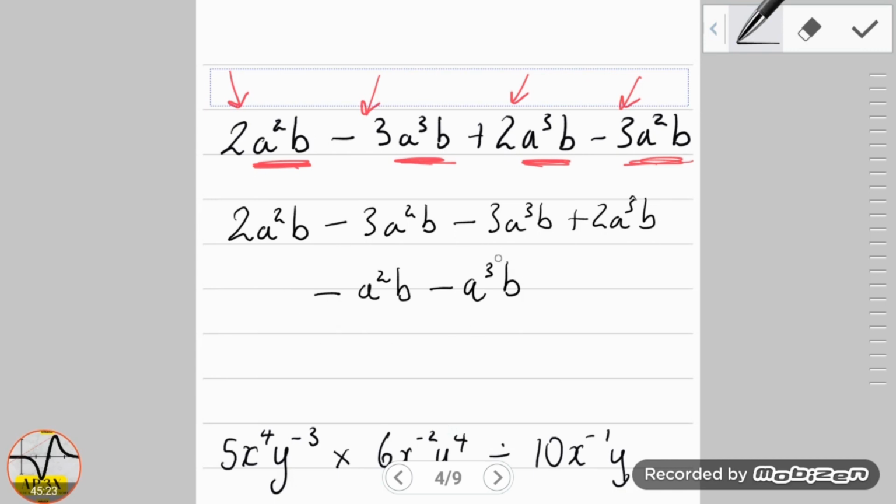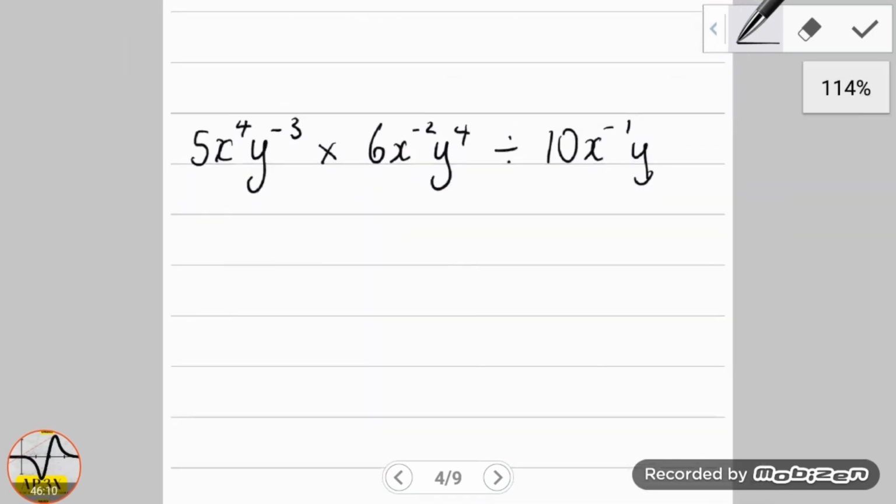Alright, now if you got this question incorrect, most likely you're still struggling with adding integers. So I'll leave a link in the description box below where you can take the time out to finally master the ability of adding integers mentally. We have to stop making the mistake of adding the 3 and the 2 and rewriting the negative. I found quite a few students only getting half the mark awarded for this question because they kept writing negative 5a cube b. That is a sign that you're struggling with integers. You need to fix that sooner rather than later.